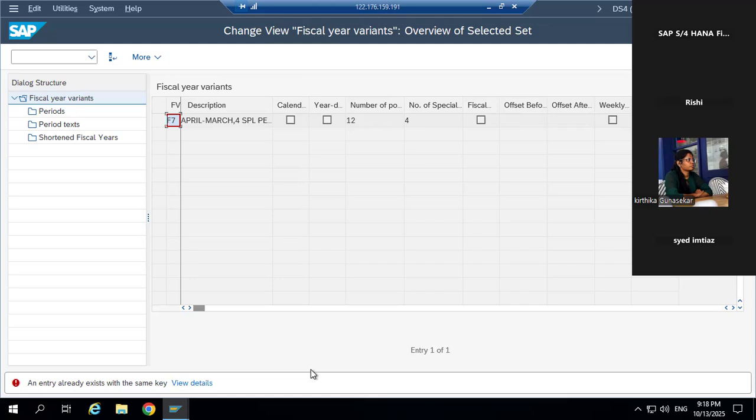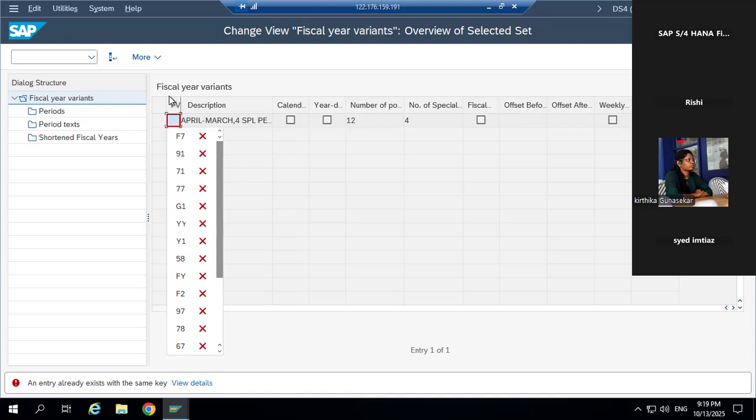F7 is the fiscal year variant April to March. Entries already exist with the same key. It's already filled in the system. We have to enter another code. See, in SAP, you cannot repeat any number, any code. Never. SAP will not allow you. SAP will tell you, it's saying entries already exist with the same key. So change it, give another name.